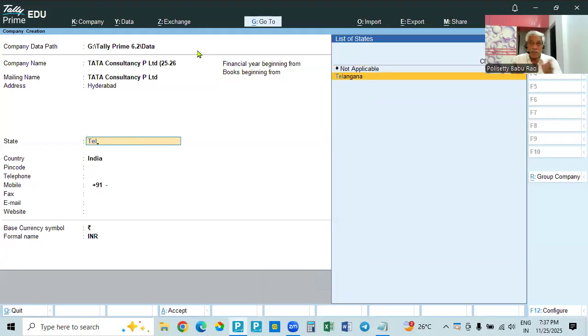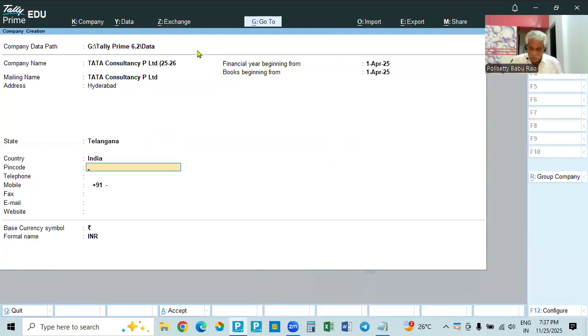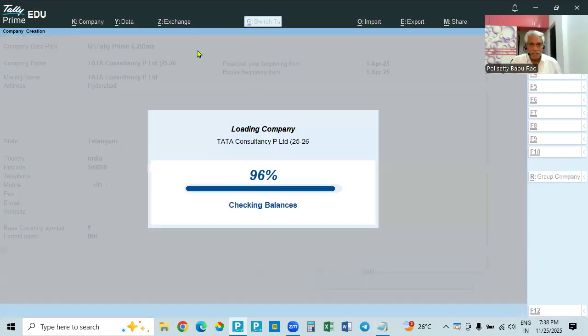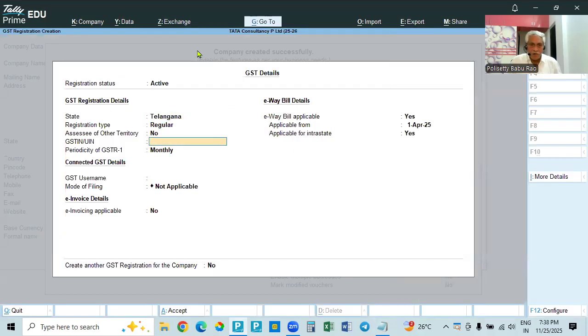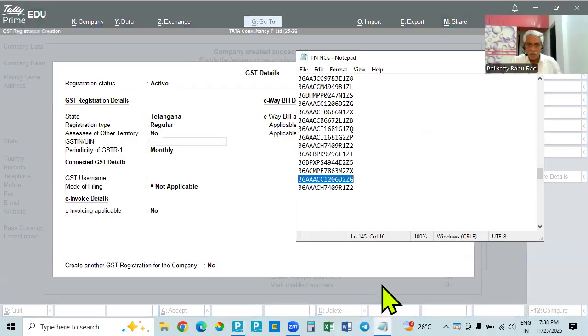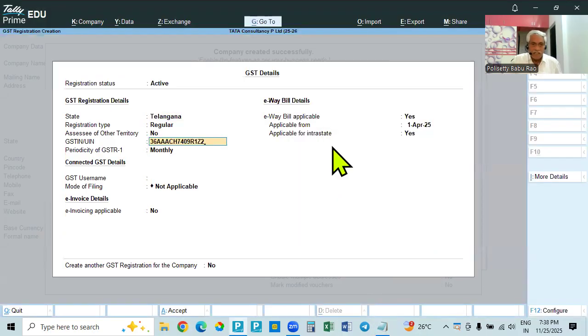In the exam, if there are any transactions in the case of goods, the tax will be IGST if the company is in another state. Here Hyderabad 5 lakhs 68, then come down, accept. Here also all the required features we are enabling. This is also in Telangana. So we will take another number with C as the fourth digit, accept.